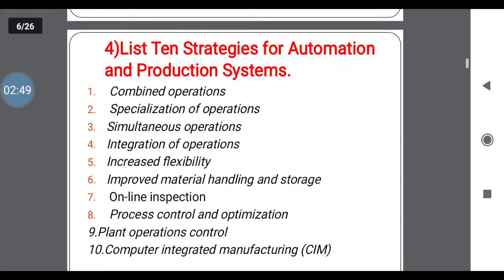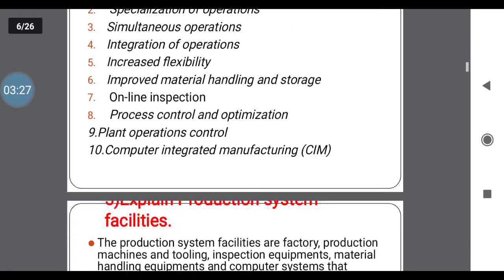Next question is: list the 10 strategies for automation and production system. What are the strategies you are using, or what are the main 10 strategies? In that, first one, combined operations, specialization of operations, simultaneous operations, integration of operations, increased flexibility, improved material handling and storage, online inspection, process control and optimization, plant operations control, and computer integrated manufacturing. These are the main strategies for automation in a manufacturing process.